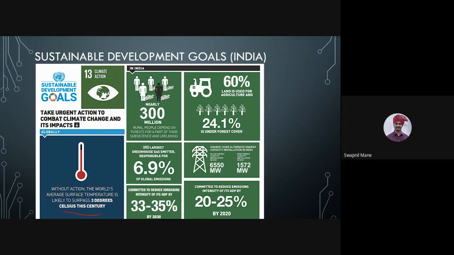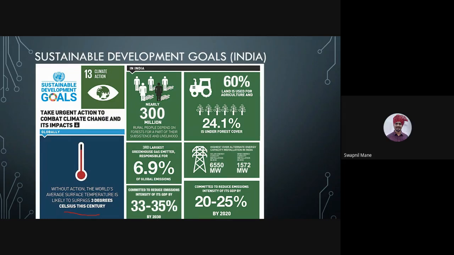India is third largest greenhouse gas emitter, responsible for 6.9% of global emissions. So if global emissions are considered, 7% is coming from India. Then by 2030, 33 to 35% of the GDP will be used to reduce the emissions. So some part of the GDP will be used for such projects which will be reducing the emissions.